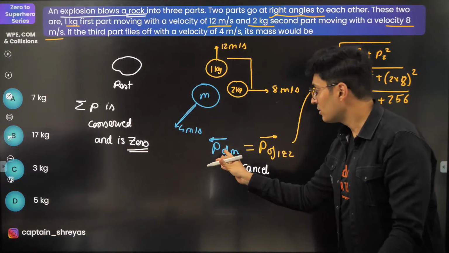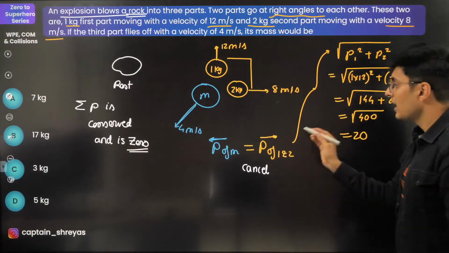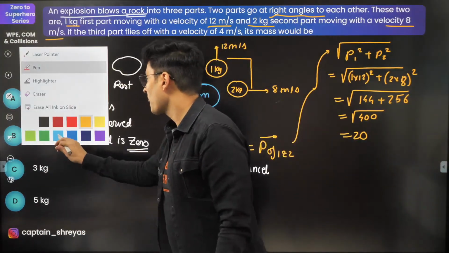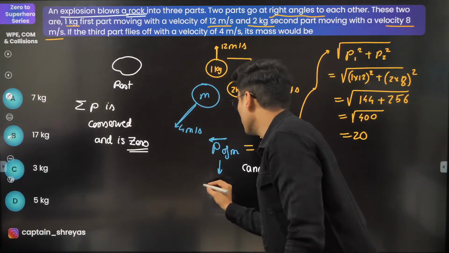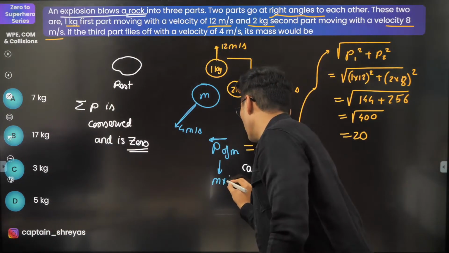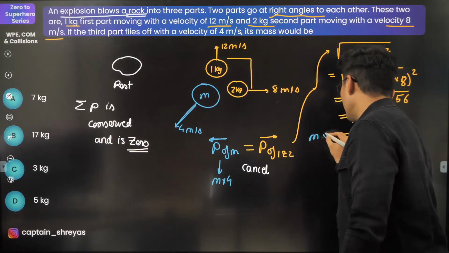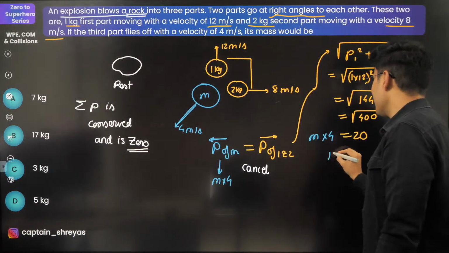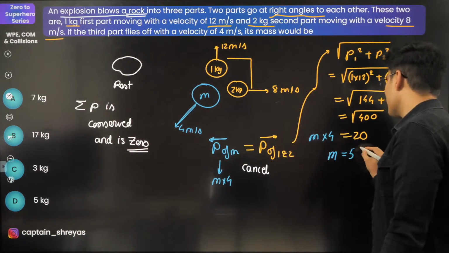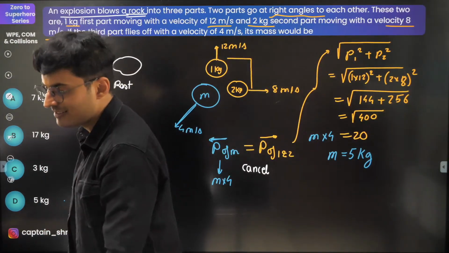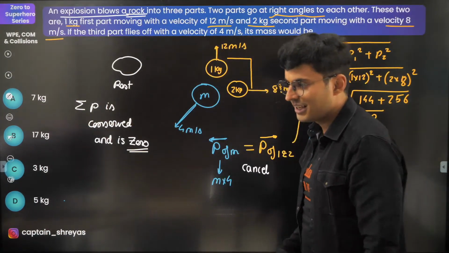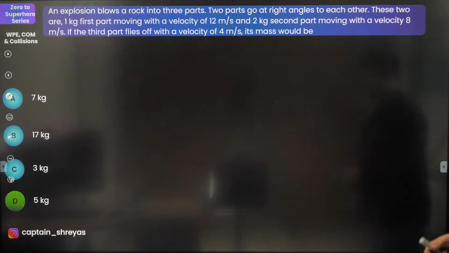So this is this and this is this. Hence, what did I get? I got the momentum of M, which is nothing but M into 4. So M into 4 is 20. Hence, M will be 20 by 4, which is just going to be 5 kg. And is 5 kg there somewhere? Yes, it is there, Anisha. Very good, IIT aspirant. Excellent, my warriors.